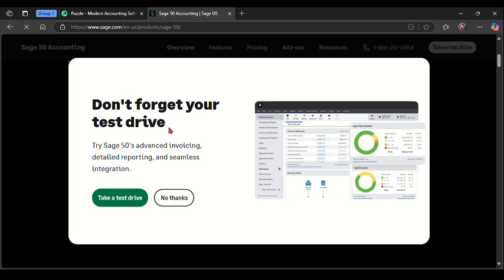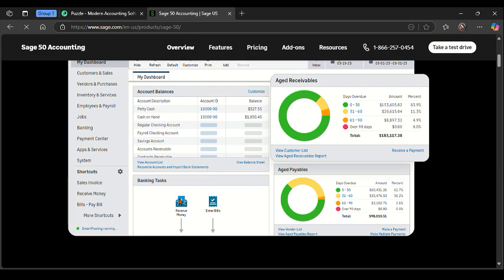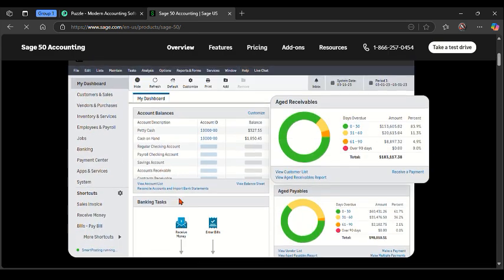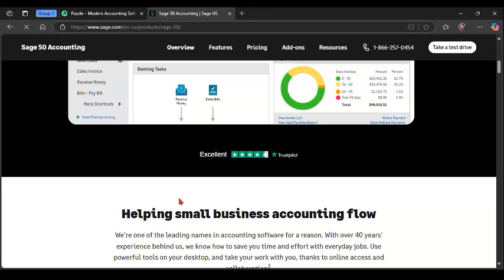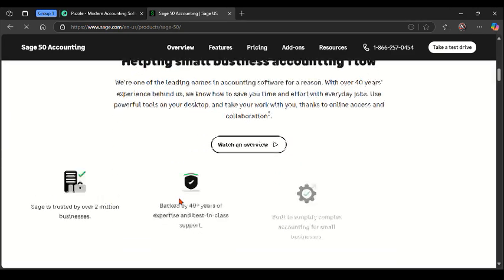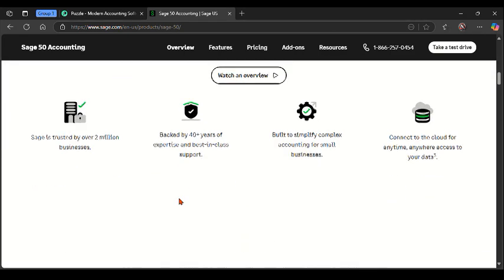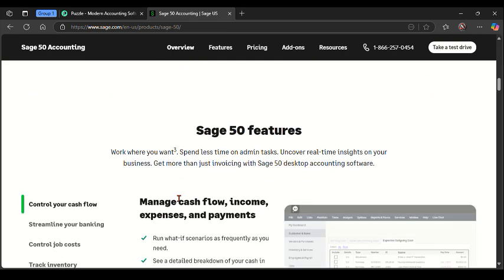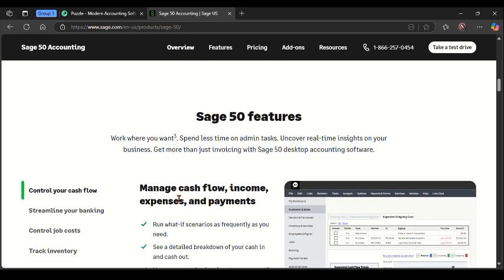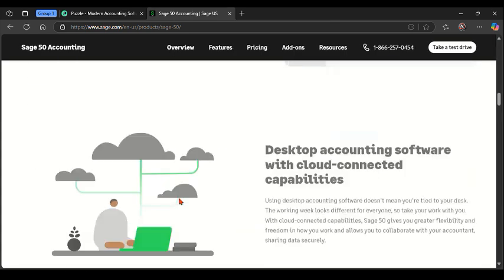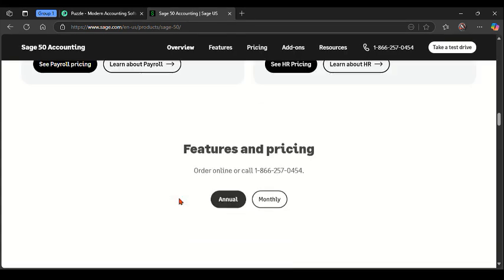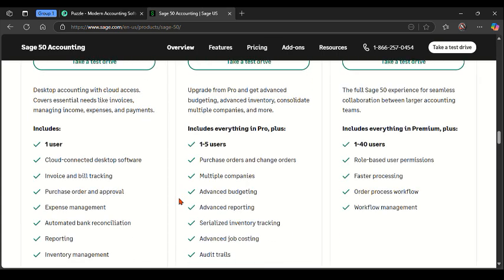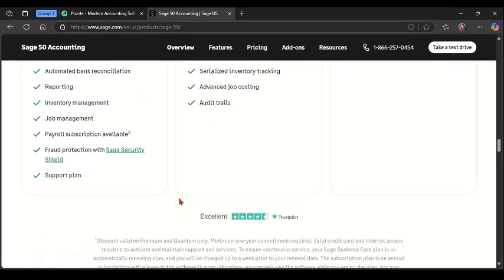So here's my overall conclusion and comparison about these two platforms. You can simply choose Puzzle.io if you are a startup or a high growth company needing real-time financial clarity and seamless automation for your business. And on the other side, you can simply go for Sage if you are looking for a trusted, feature-rich accounting platform that can scale with your business and support industry standard compliance.